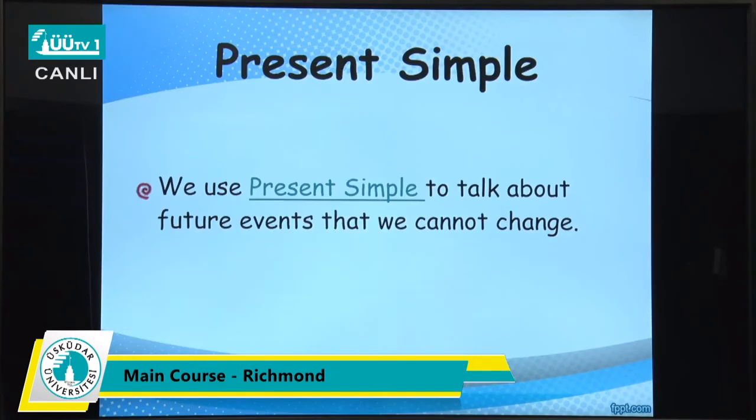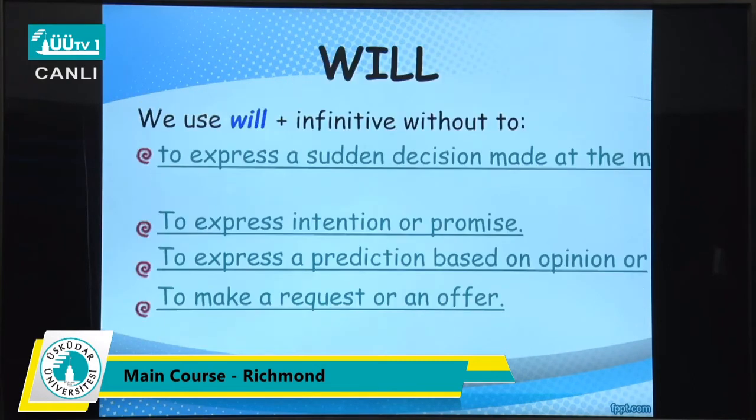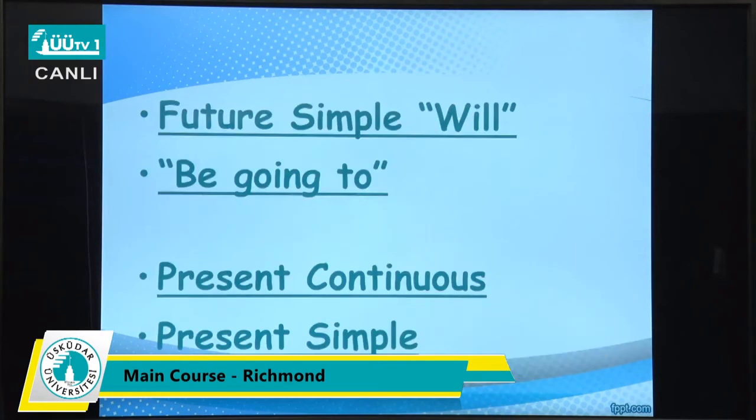And let's look at it from the beginning again. So we have 4 tenses here to talk about future. We have the future simple will, be going to, and present continuous and present simple. We use present continuous and present simple in future meanings.